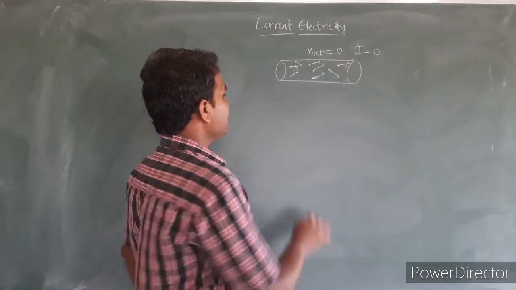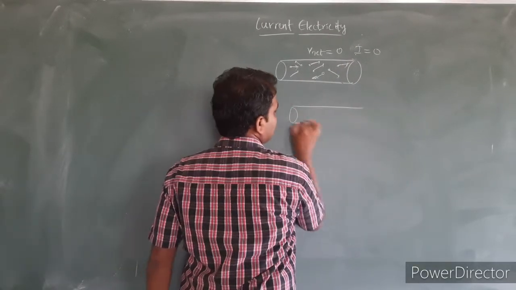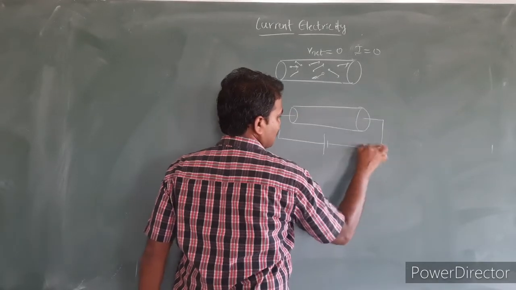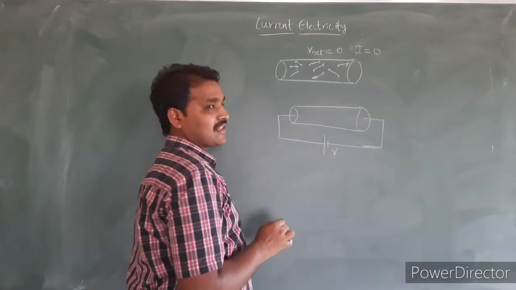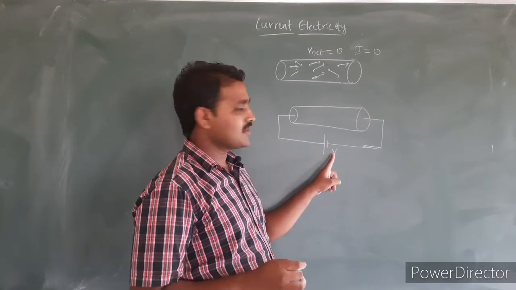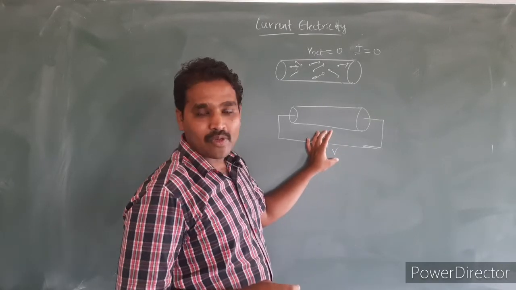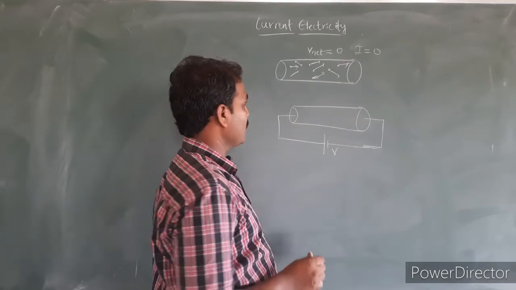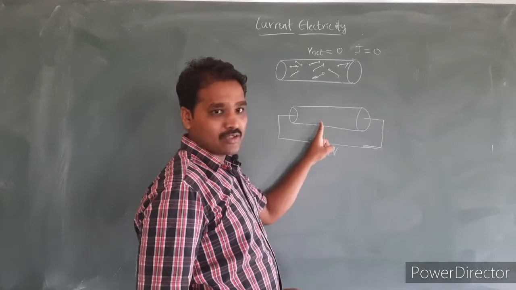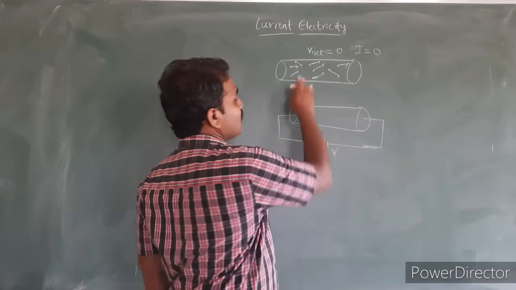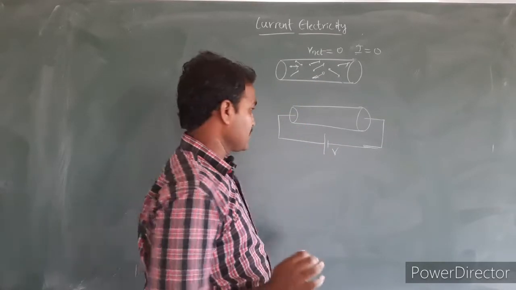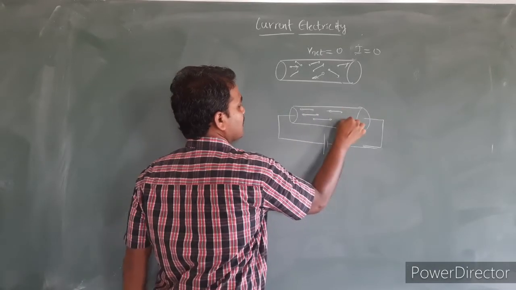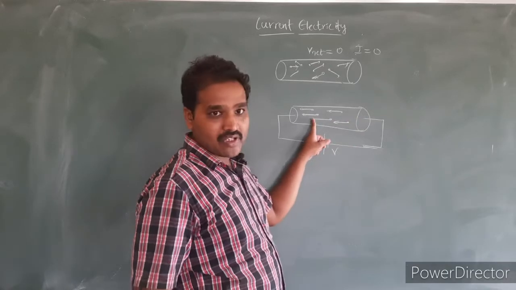If the same conductor is connected to an external battery like this, let us consider the potential difference is V here, that is, the voltage of the battery is V. This battery will provide the required potential difference across the ends of the conductor. When this battery is connected to the supply voltage, these electrons start moving in the same direction. These electrons start moving towards the positive terminal of the supply. So, this is the practical movement of the electrons.